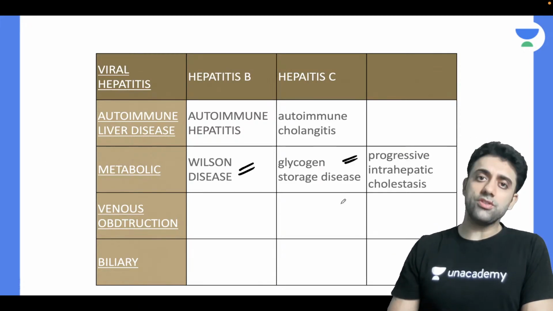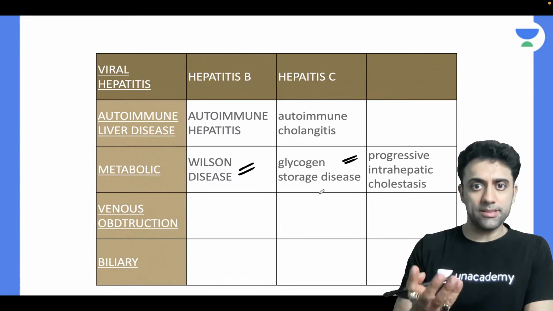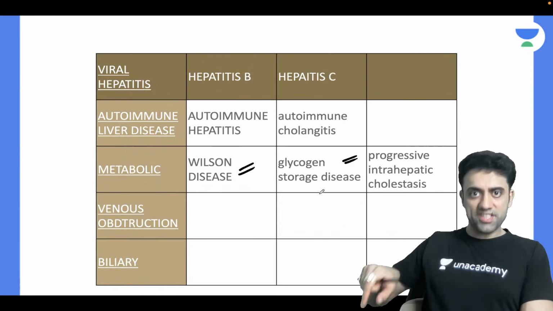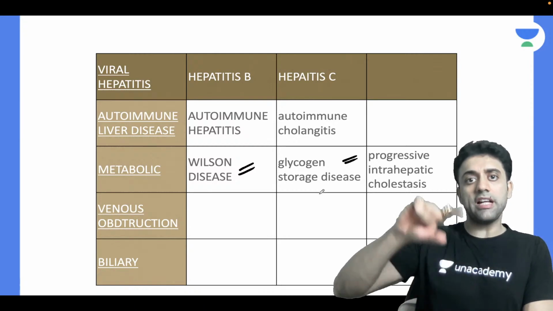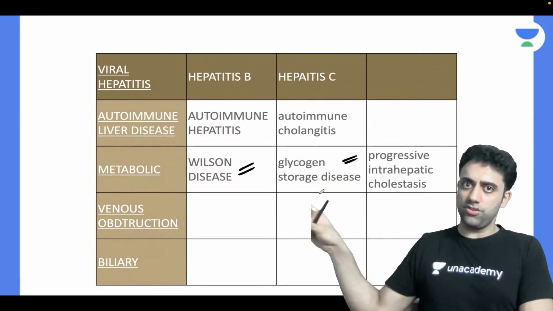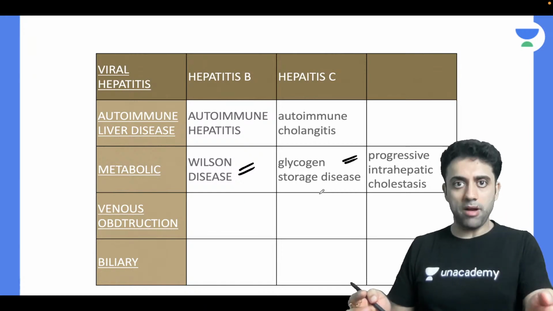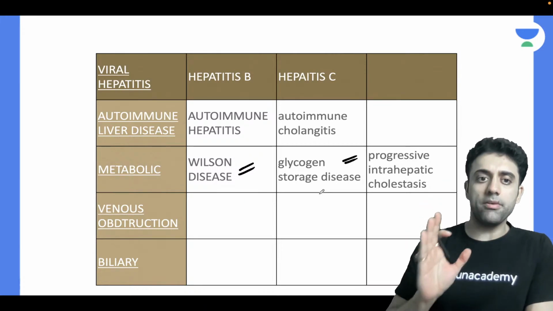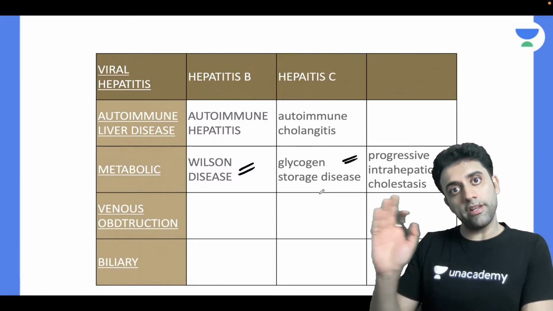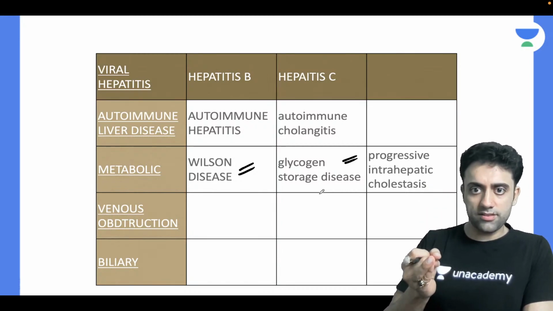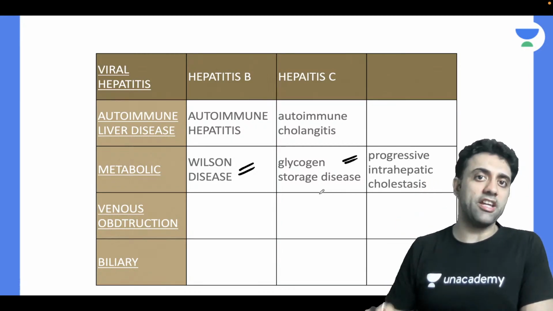glycogen storage diseases. Yes or no? There is a metabolism problem. Disorders of carbohydrate metabolism, disorders of amino acid metabolism, and in disorders of carbohydrate metabolism we have glycogen storage disease. We're going to cover inborn errors of metabolism, and this is one part of it. So again, remember, the metabolic causes of chronic liver disease are Wilson, GSD, glycogen storage disease, and progressive intrahepatic cholestasis.